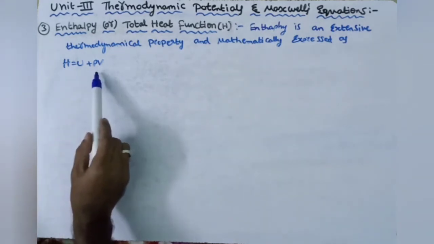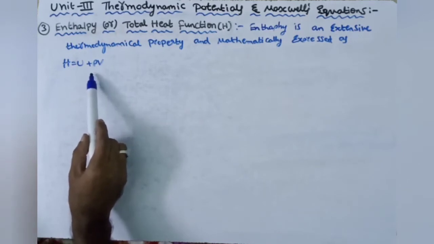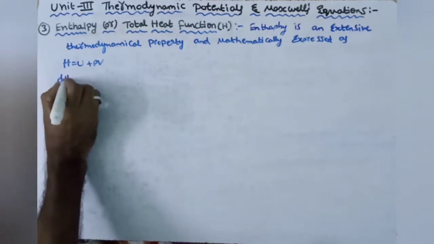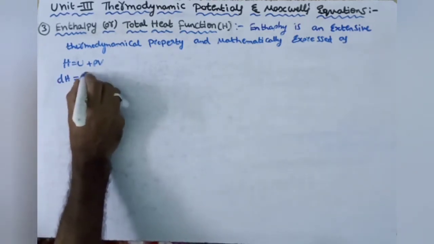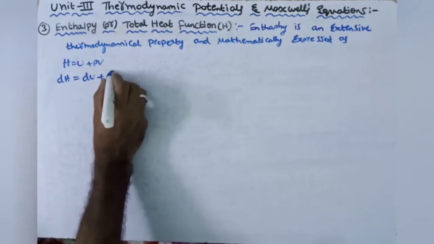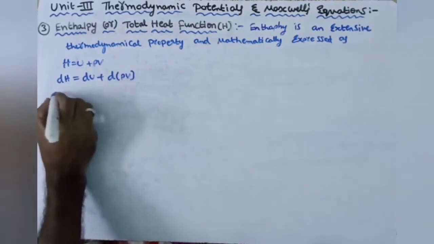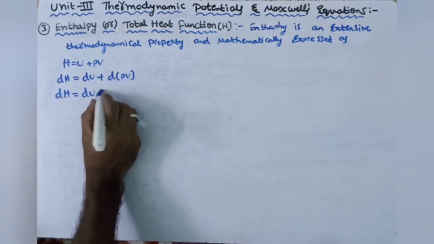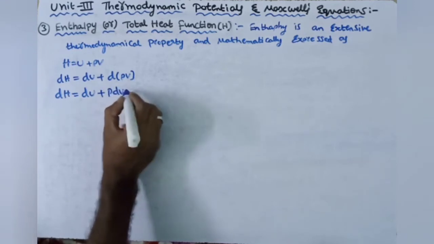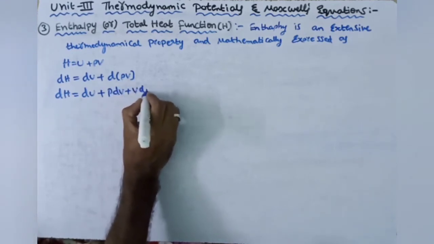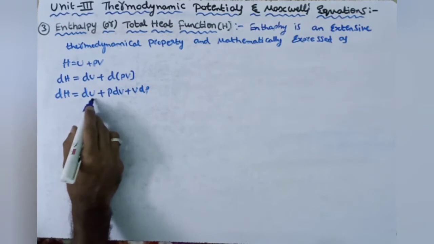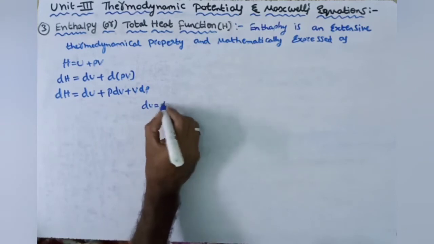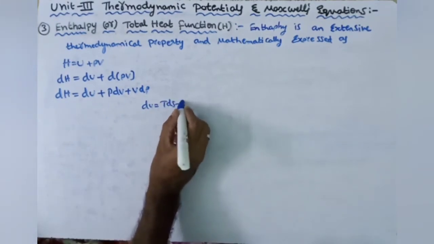Differentiating this equation, we get the change in enthalpy. So dH is equal to dU plus d(PV), so dH is equal to dU plus PdV plus VdP. In the place of dU, according to the equation connecting the first law and second law of thermodynamics, dU is equal to TdS minus PdV.